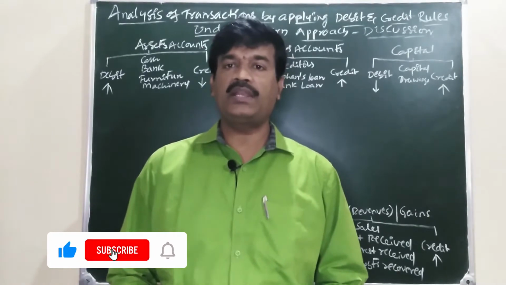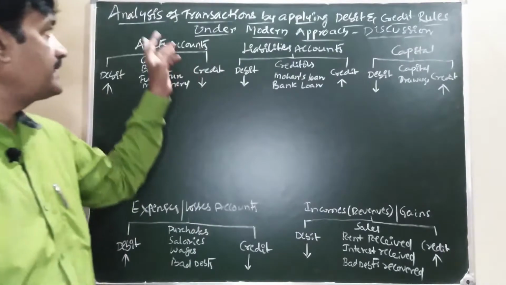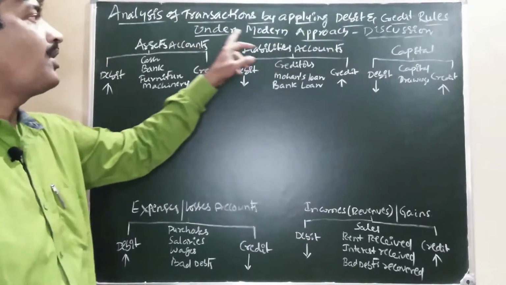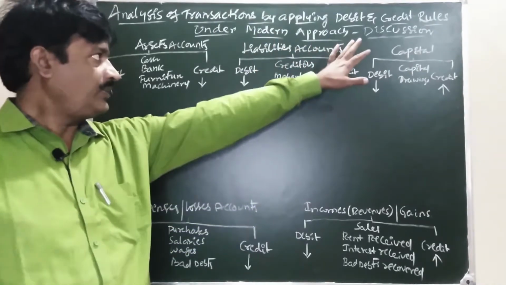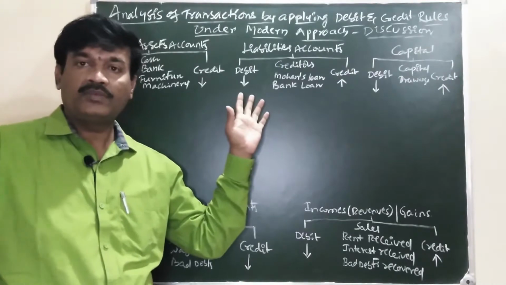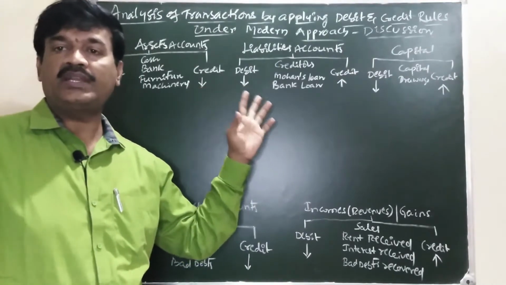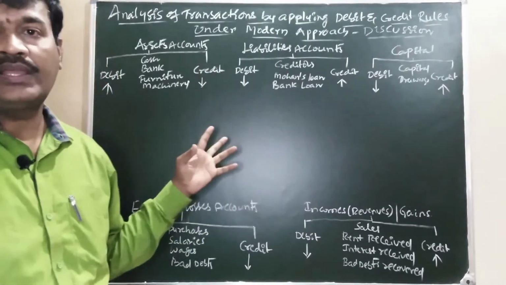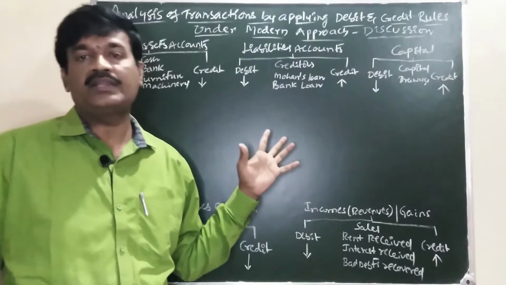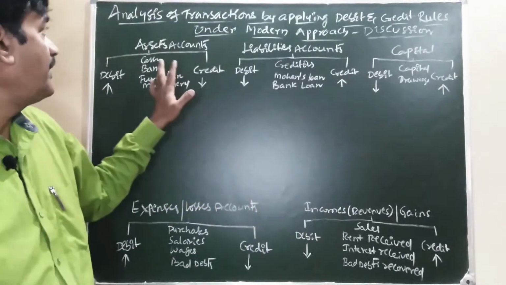I am Ganesh Rao, lecturer in accountancy, and in this video I am going to explain the analysis of transactions by applying the debit and credit rules under the modern approach. To understand this topic, you should have some knowledge of the classification of accounts and the rules of accounts. We already uploaded videos for those topics on my channel. You can check the description box. And now I am going to explain.